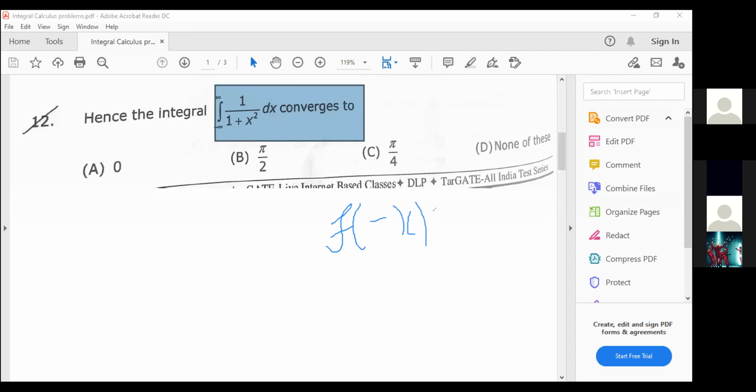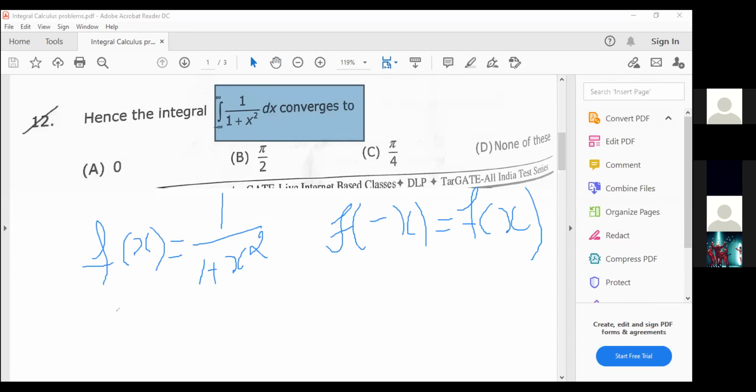The condition for a function to be an even function is f of minus x equals f of x. Take this integrand as a function f of x equals 1 by 1 plus x square. Now if you replace x by minus x, f of minus x becomes the same function, 1 by 1 plus x square. So the integrand is an even function.